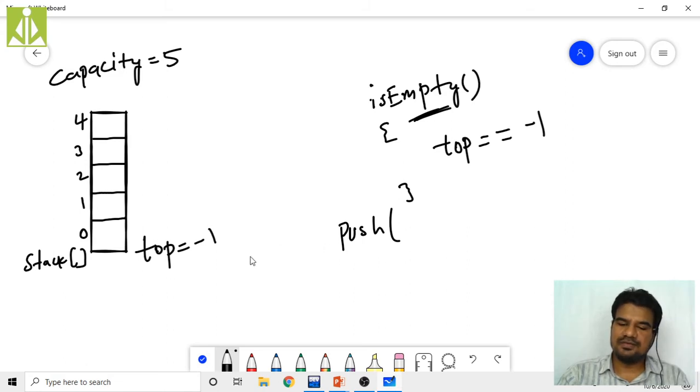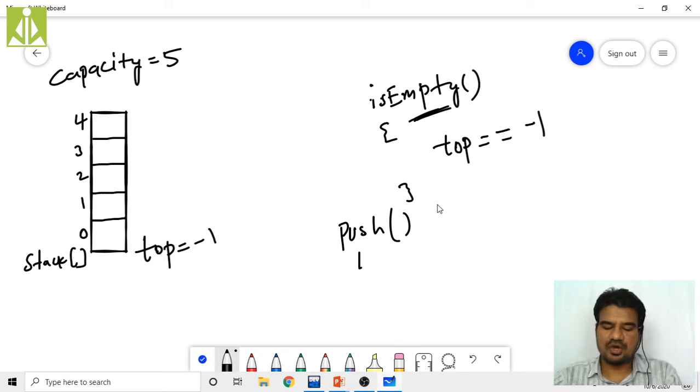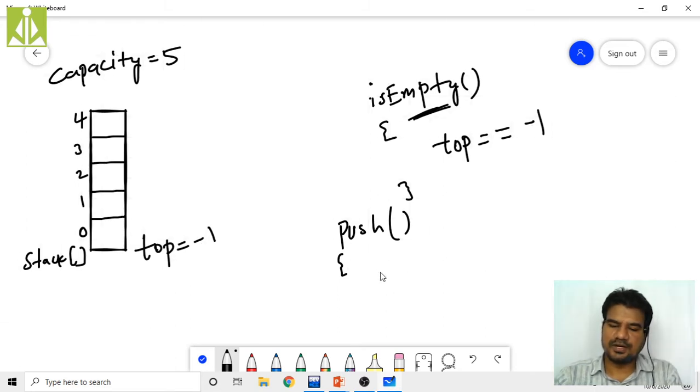So how can we achieve that? Simply inside push we have to perform these operations. Inside push, I have to increment the top: plus plus top, or top equals top plus 1, you can do it like this also. We have to increment the top value.